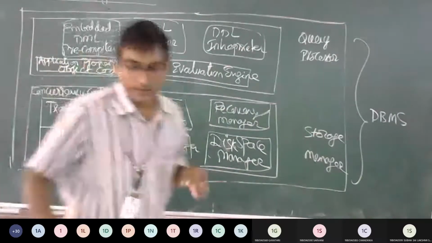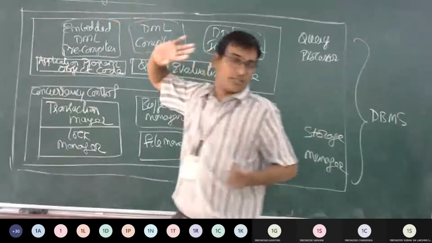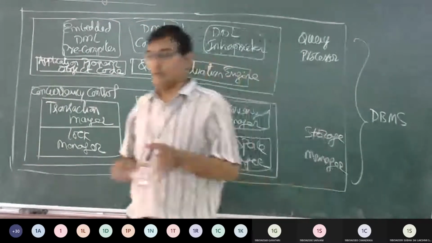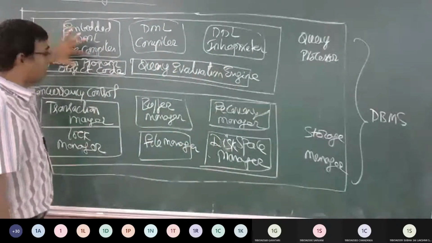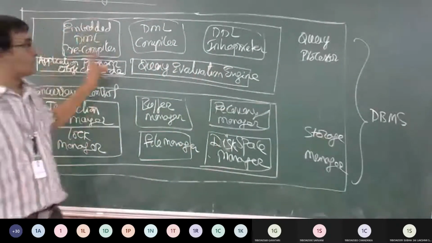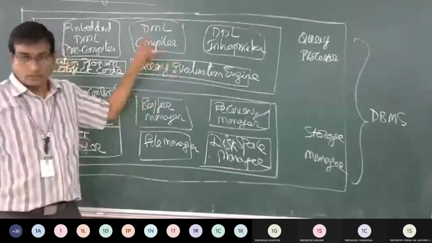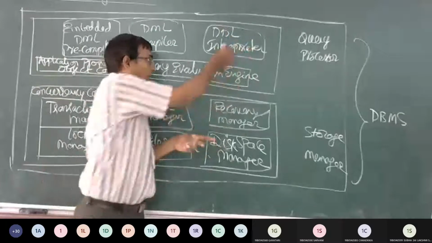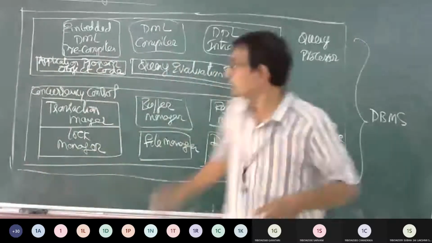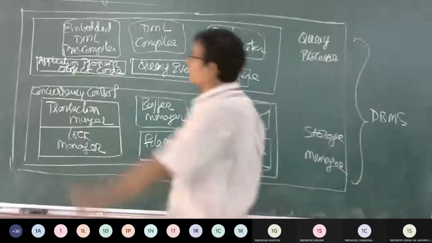So, I will repeat the terms first. Architecture of DBMS Part 2. The first one was the embedded DML precompiler. Second, DML compiler. Third, DDL interpreter.